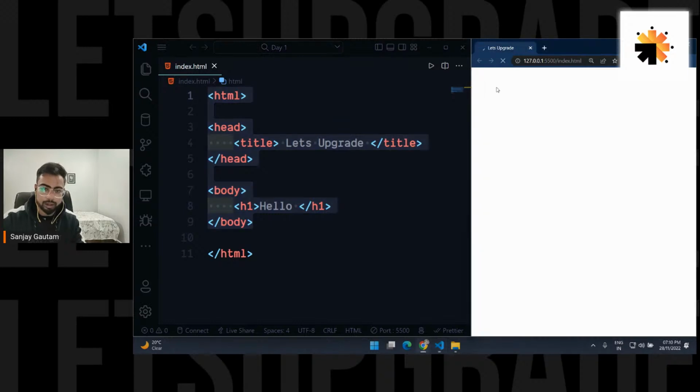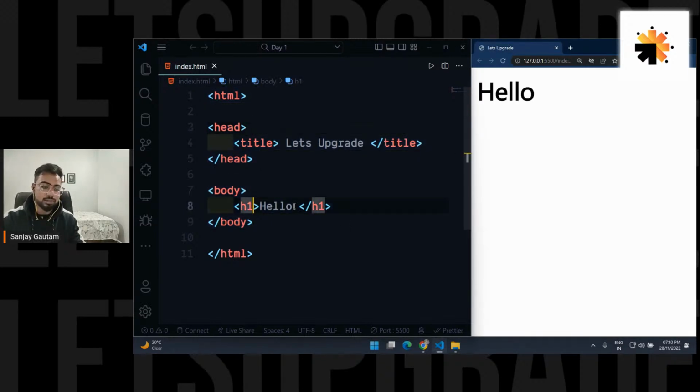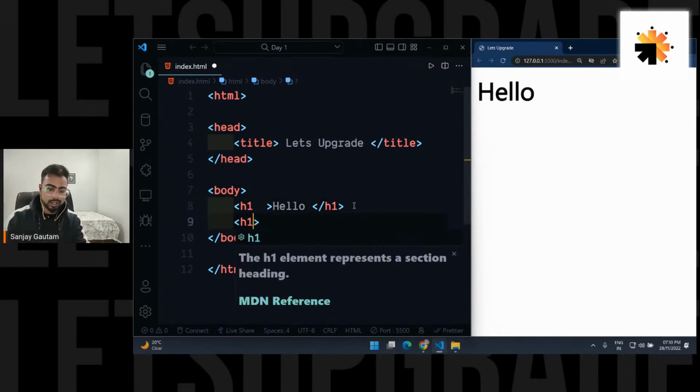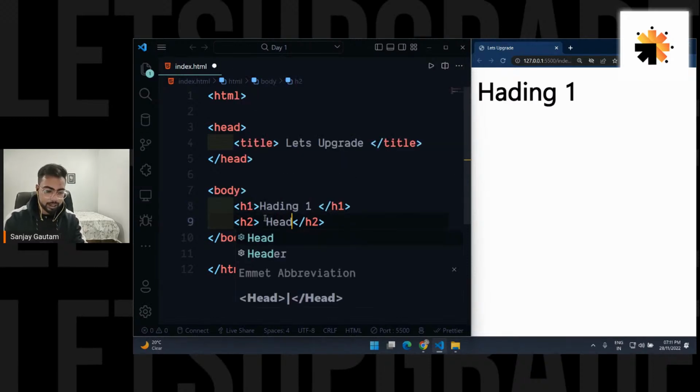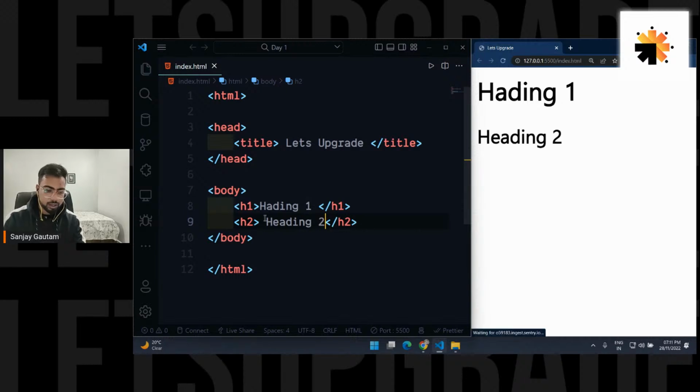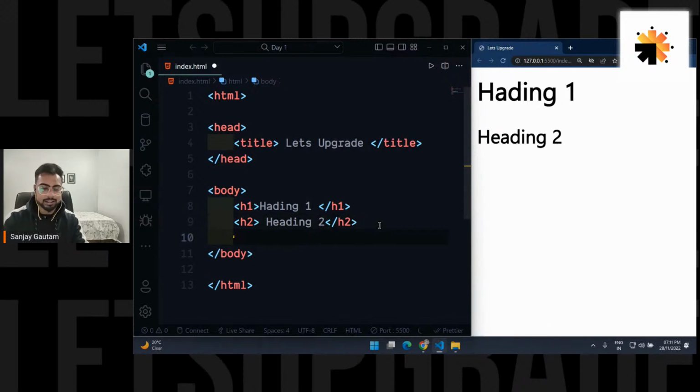So now we can start working with some more tags, and we will understand something called attributes. Let me write down some basic tags like h2. We call it heading, right? h1, h2. Let me write heading 1. Heading 1 is the biggest one. Then we have heading 2, and similarly we have till heading 6.